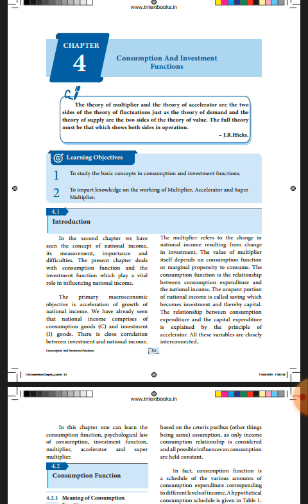Now, next paragraph you refer. We are going to see what is multiplier. Multiplier, that is nothing but ratio of change in income to change in investment, that is delta Y by delta I. Delta Y, it refers to change in income. Delta I, it refers to change in investment.